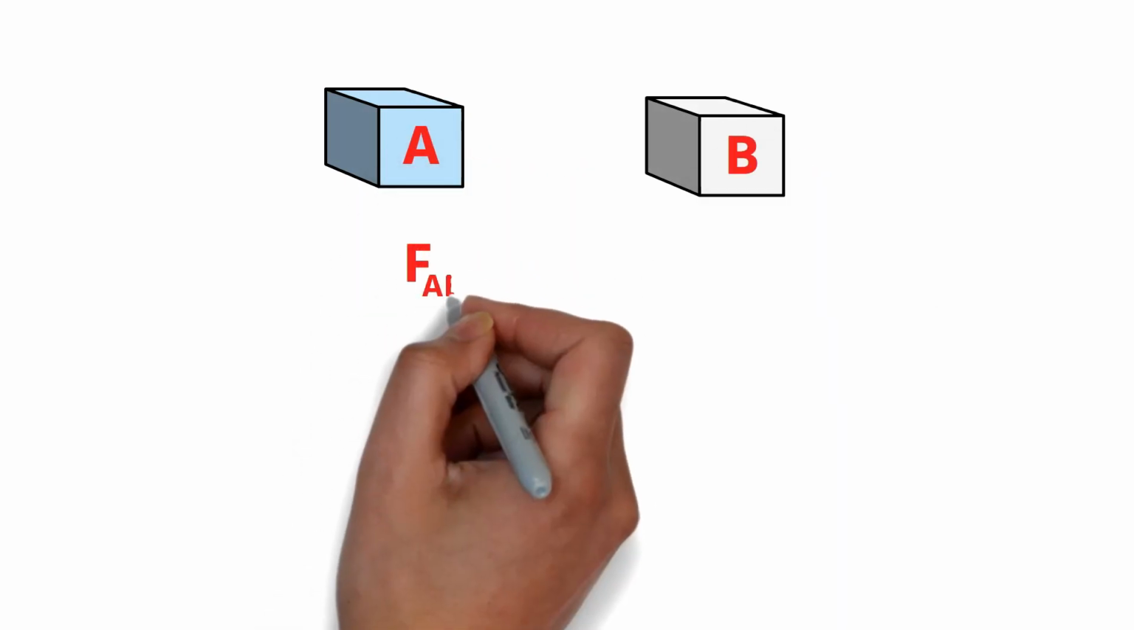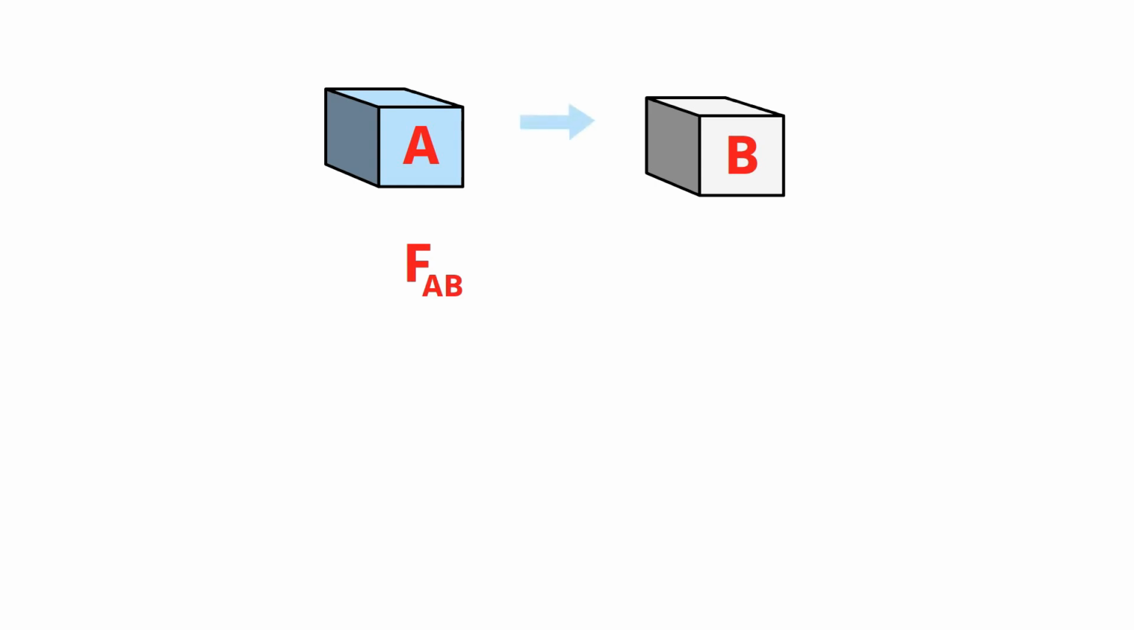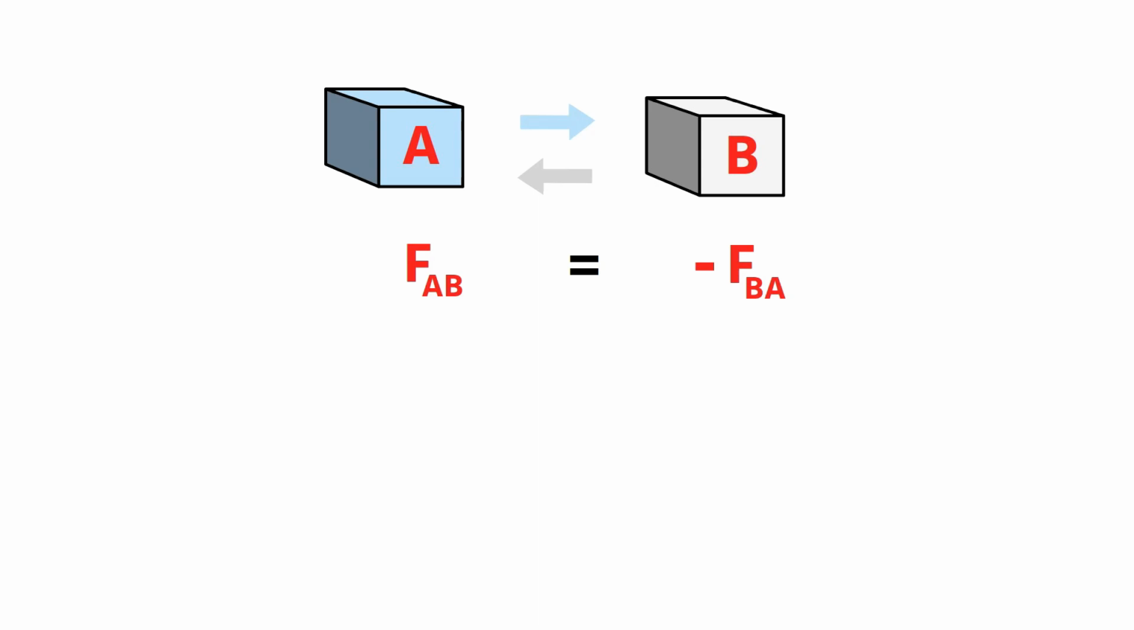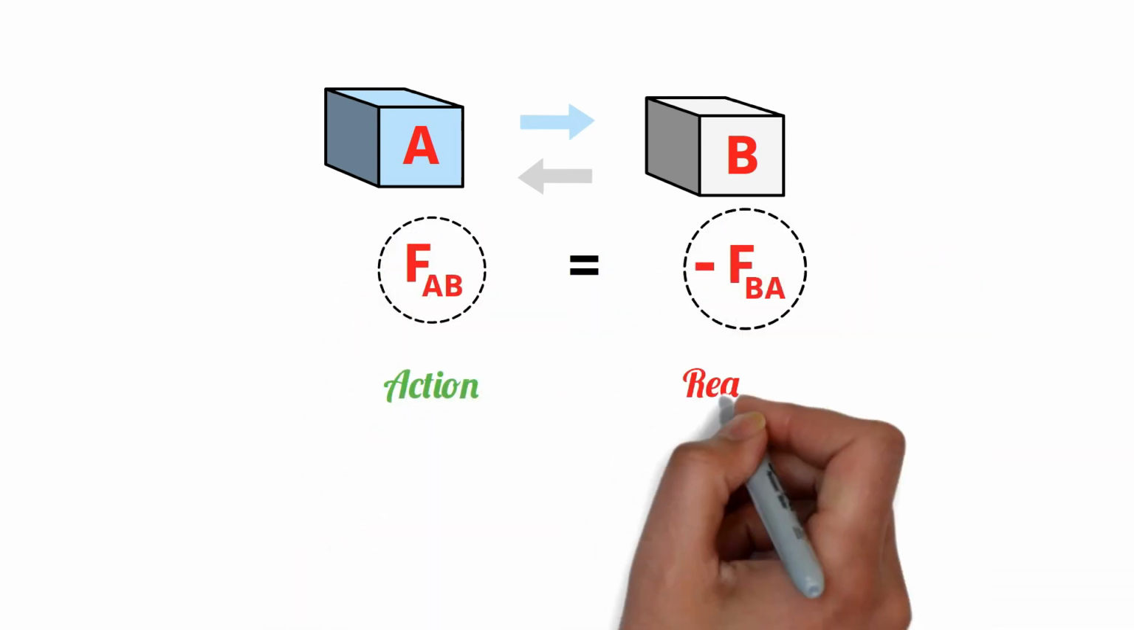Now consider two objects A and B. If object A exerts a force F(AB) on object B, then according to Newton's third law of motion, object B also exerts a counter force on object A, which is equal and opposite to F(AB). If the force exerted by object B on A is expressed by F(BA), then F(AB) is equal to minus F(BA). If force F(AB) is called action, then F(BA) is the reaction.